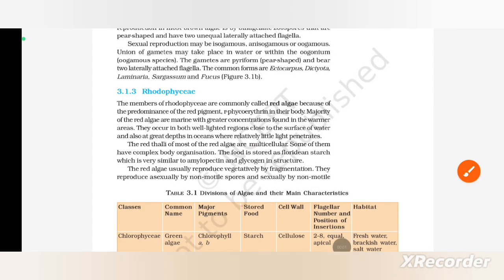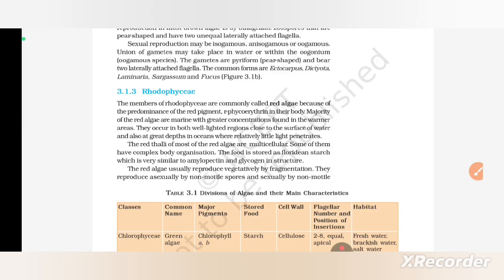The members of Rhodophyceae are commonly called red algae because of the predominance of the red pigment phycoerythrin in their body. The majority of the red algae are marine, with greater concentration found in the warmer areas. They occur in both well-lighted regions close to the surface of the water and also at great depths in oceans where relatively little light penetrates. The red thalli of most of the red algae are multicellular. Some of them have a complex body organization.